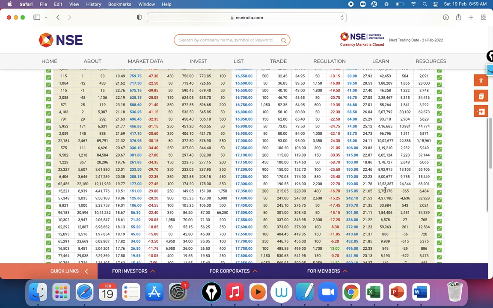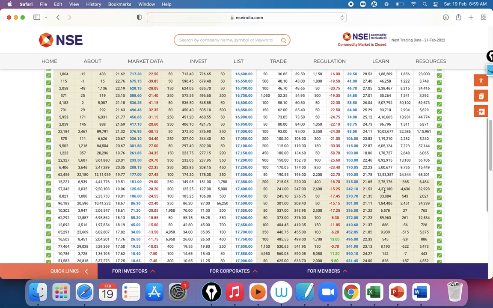Are you a swing trader? Are you a positional option seller, or doing a swing 5 days kind of a straddle or triangle? Then you need to concentrate on just OI, that is open interest. Open interest means option sellers.